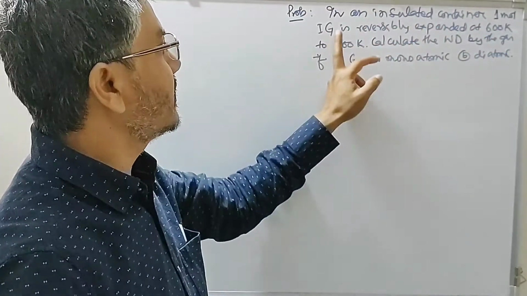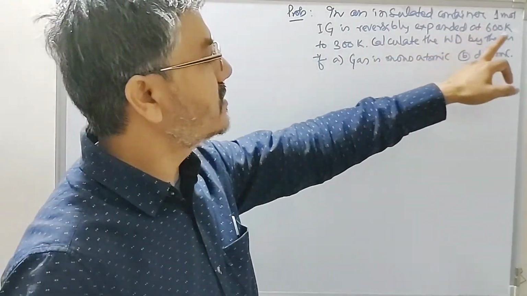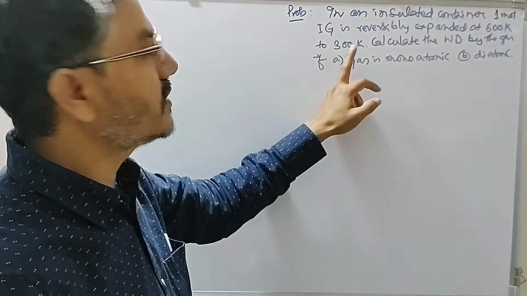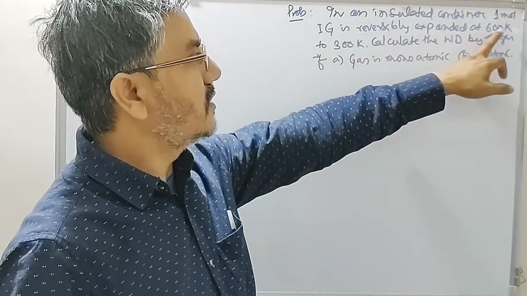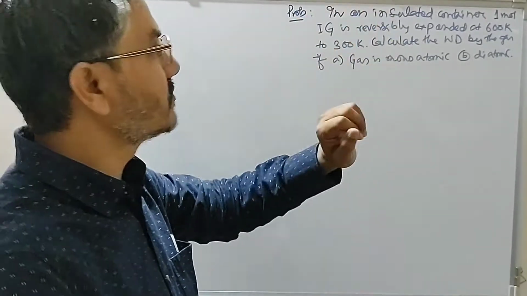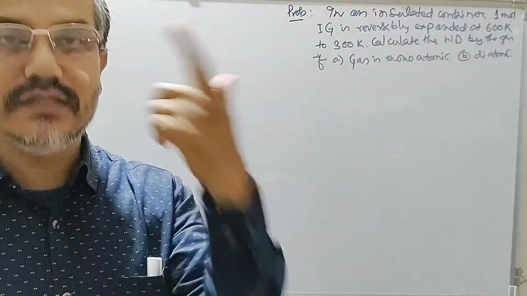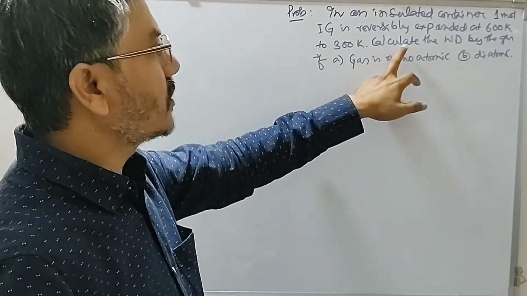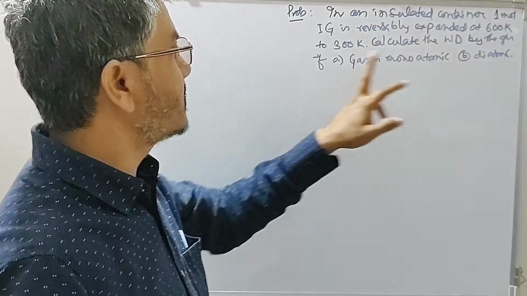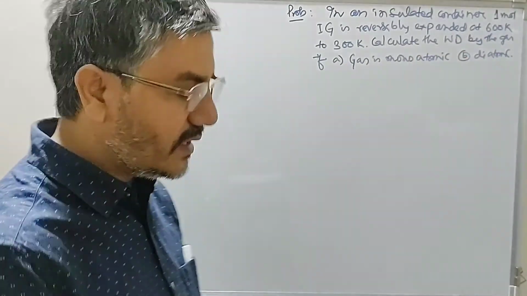1 mole of ideal gas is reversibly expanded from 600 Kelvin to 300 Kelvin. So this is the initial temperature, this is the final temperature. During adiabatic expansion, temperature decreases. Calculate the work done by the gas if the gas is monoatomic and if the gas is diatomic.